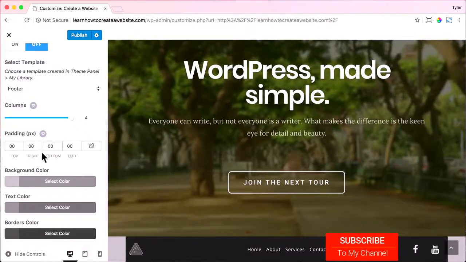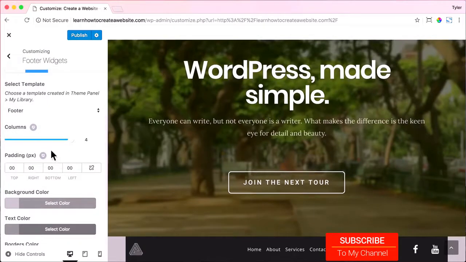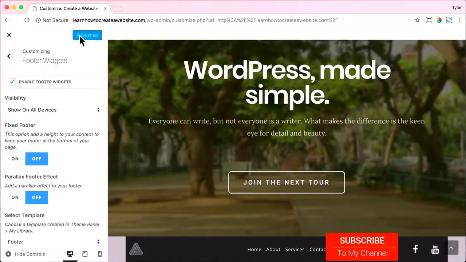So just put in double zeros, and we still see color on the left side and the right side, and that's because the footer is not stretching all the way across. So let's publish all of that and exit out of there.